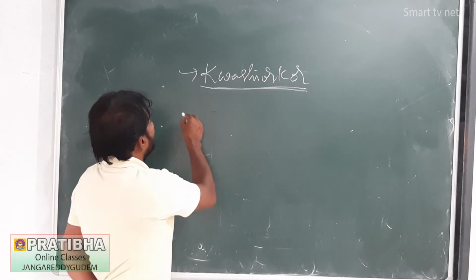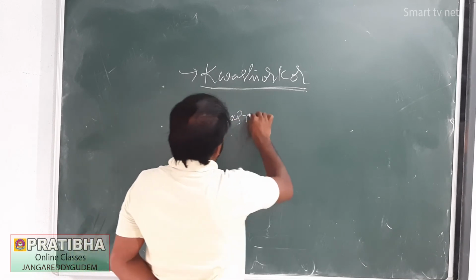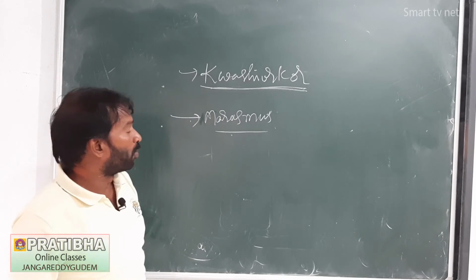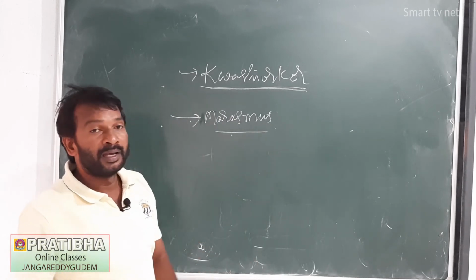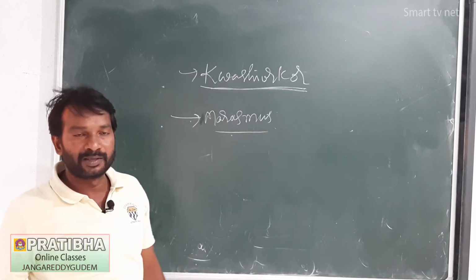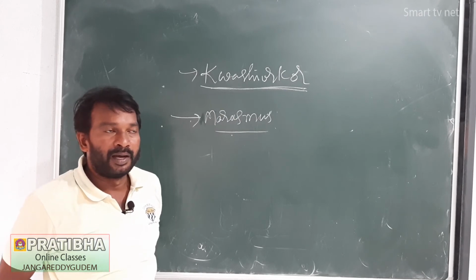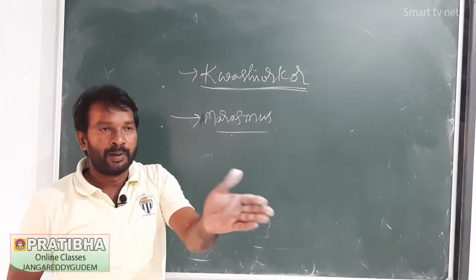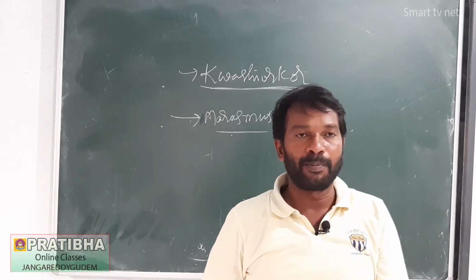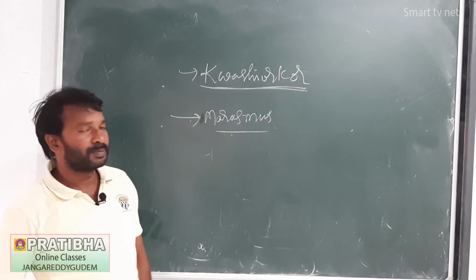Next, marasmus. In marasmus, we can see both protein and calorie deficiency. This type of deficiency disease can be seen when there is no gap between one childbirth and the next.